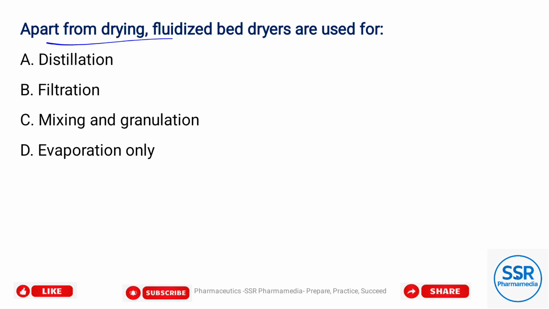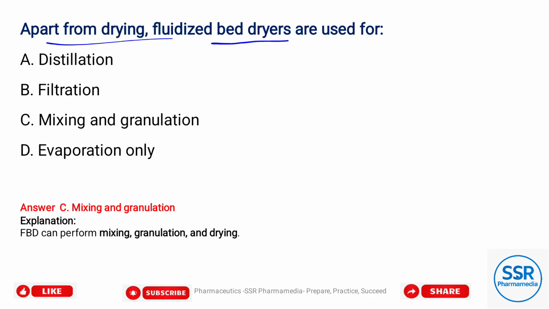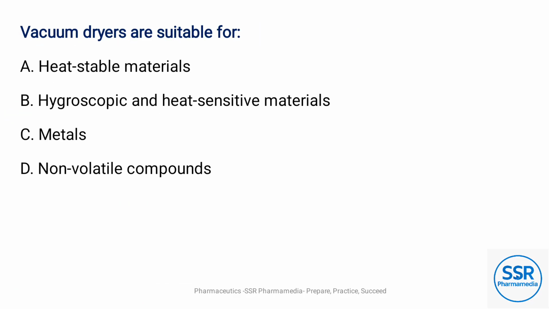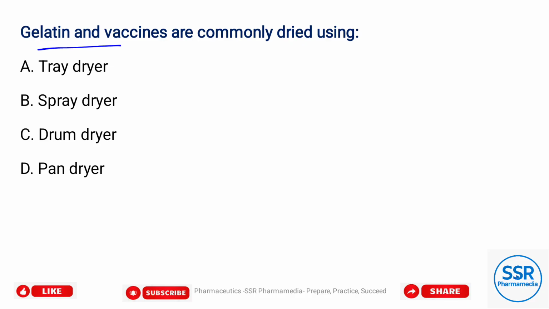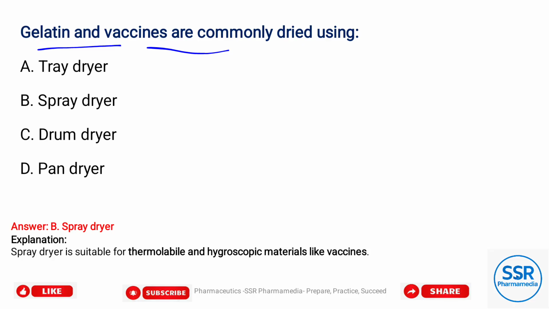Apart from drying, fluidized bed dryers are used for option C, mixing and granulation. Vacuum dryers are suitable for option B, hygroscopic and heat sensitive materials. Gelatin and vaccines are commonly dried using option B, spray dryer, which is used for thermolabile and hygroscopic materials.